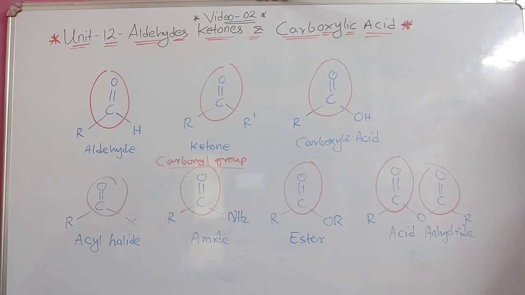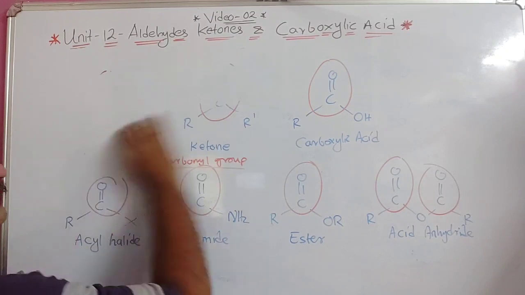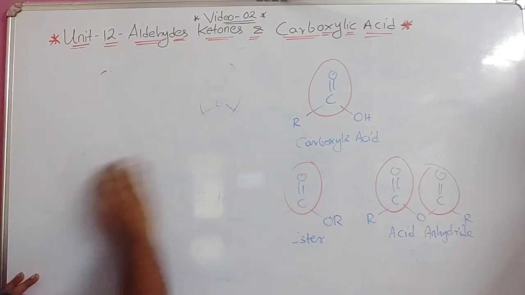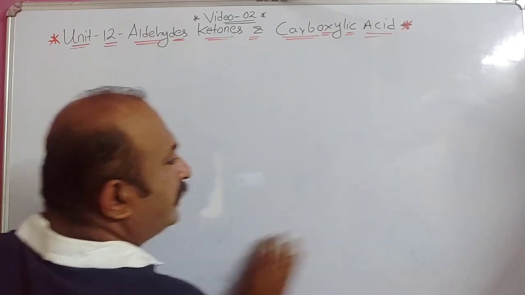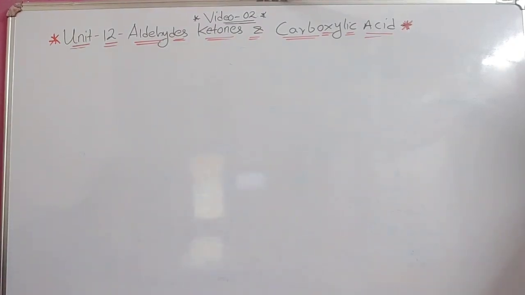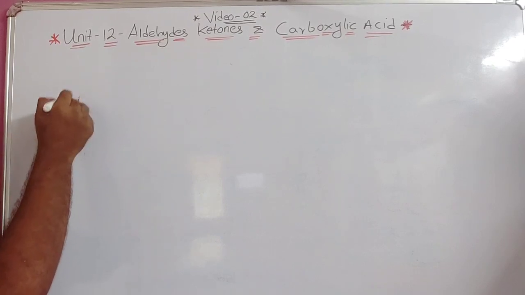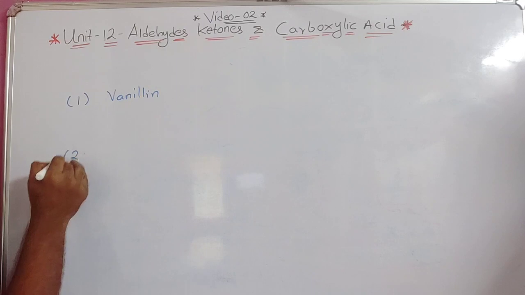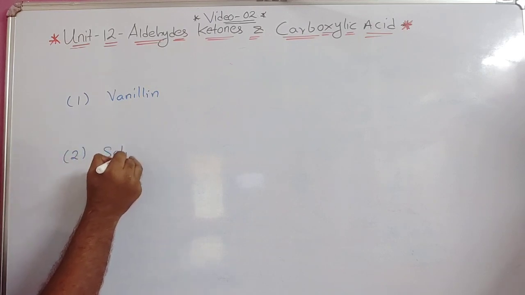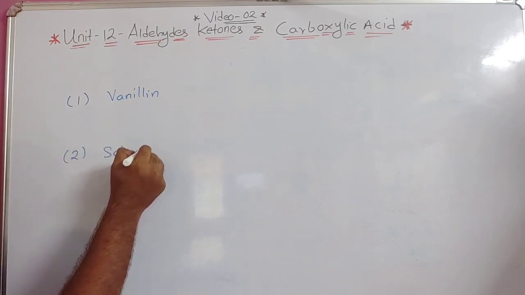Okay, so now the next one I am going to discuss is cinnamaldehyde and the others. Just a minute, I will finish this part. Okay, now the first one given in your book is vanillin. Second one given is salicylaldehyde.